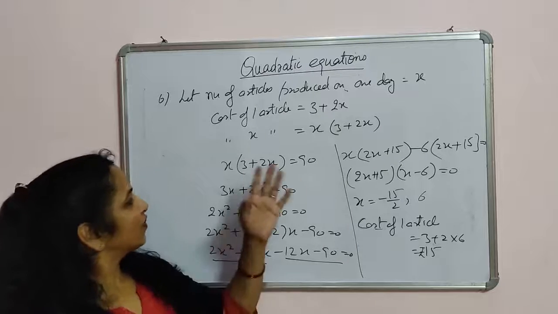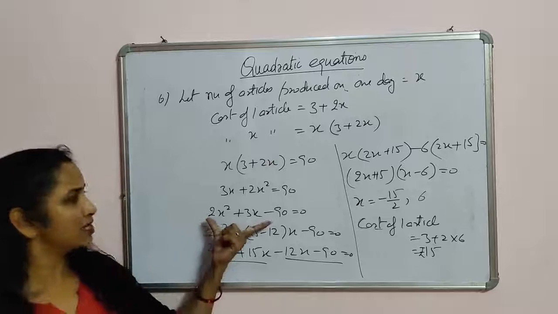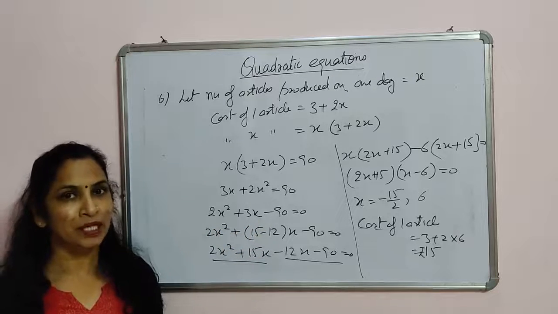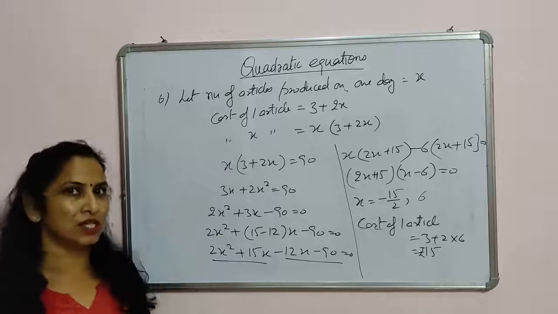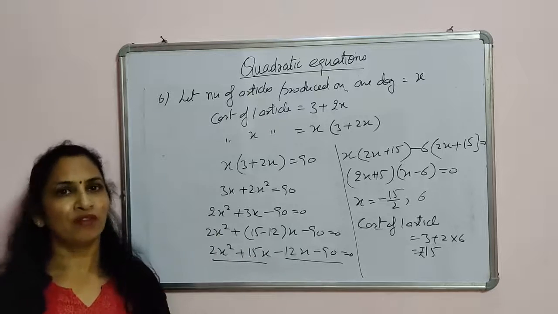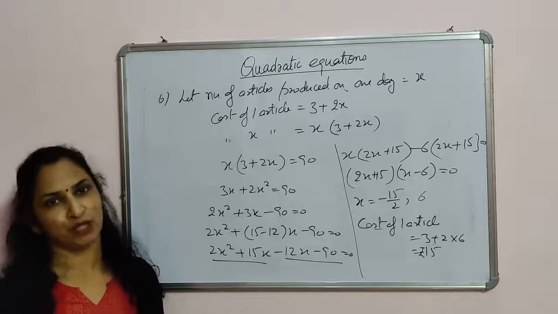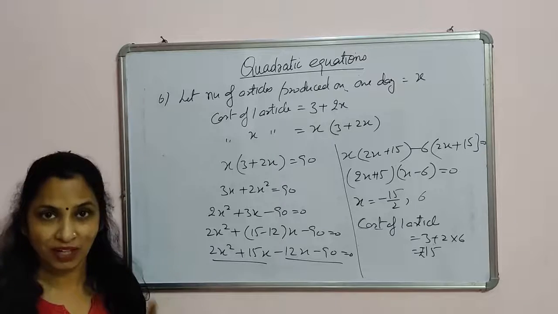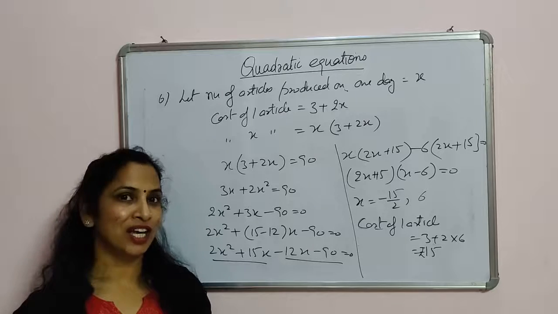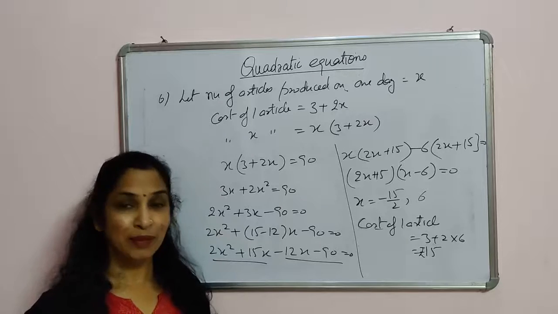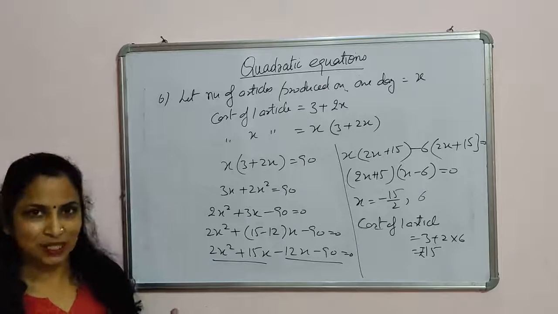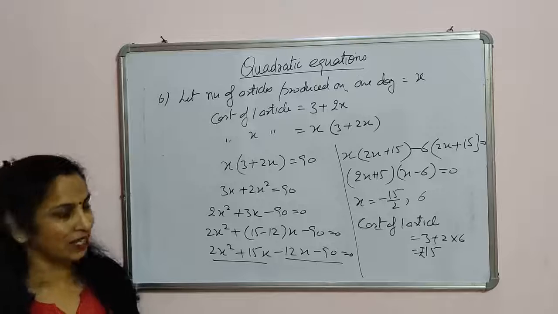Here this is a quadratic equation and we factorize it by using the splitting of the middle term. Sometimes we do not get numbers with which we can factorize it. So by using the quadratic formula, we can factorize any quadratic equation. It is also called the Sridharacharya formula, named after the Indian scientist Sridharacharya.